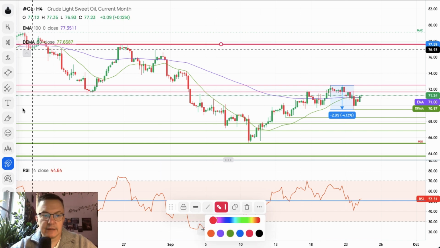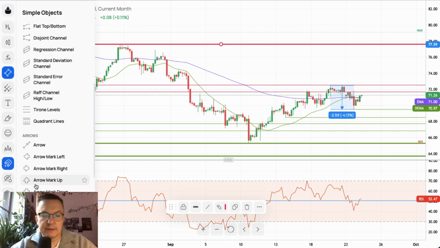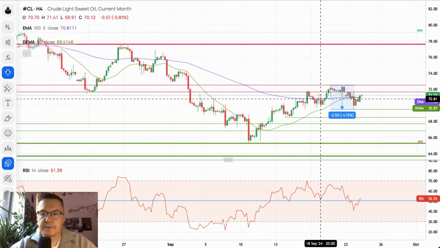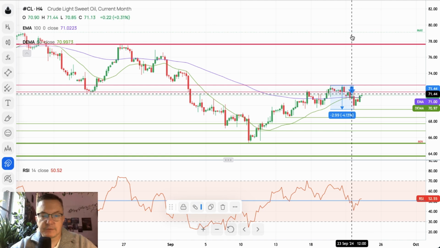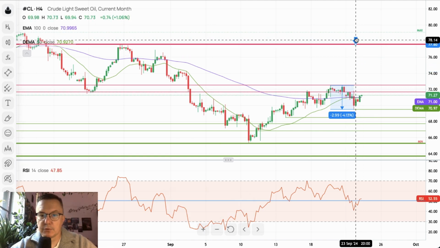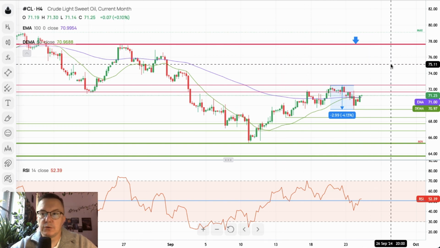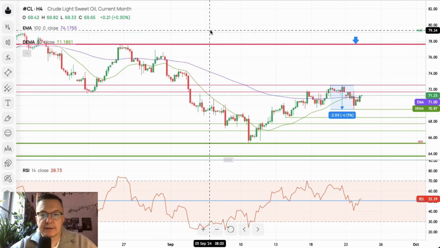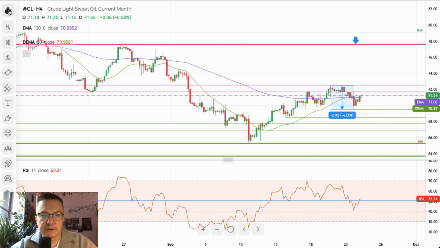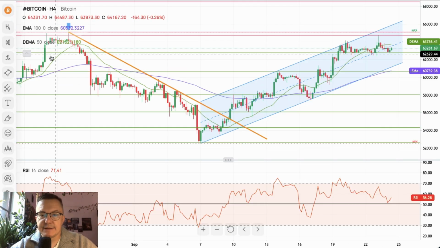So this level will act as the technical resistance, but it should be on every crude oil trader's chart right now, because it's the key level for the bulls and bears both, because any breakout above would give us a new swing high on crude oil. Otherwise, there is no technical indication that the bulls are back in the long term for the crude oil market.